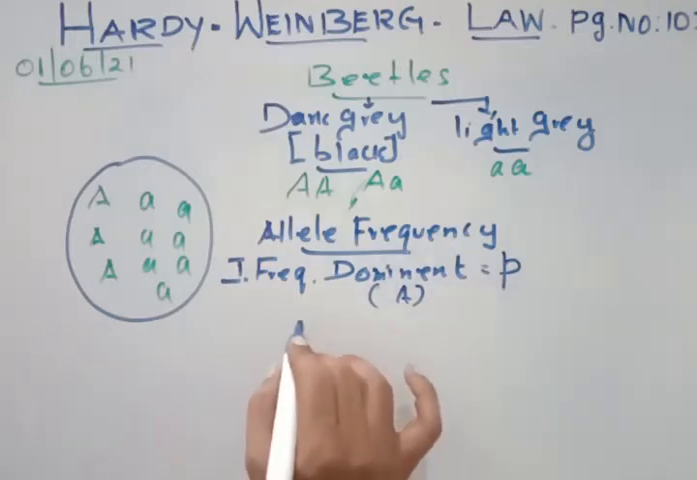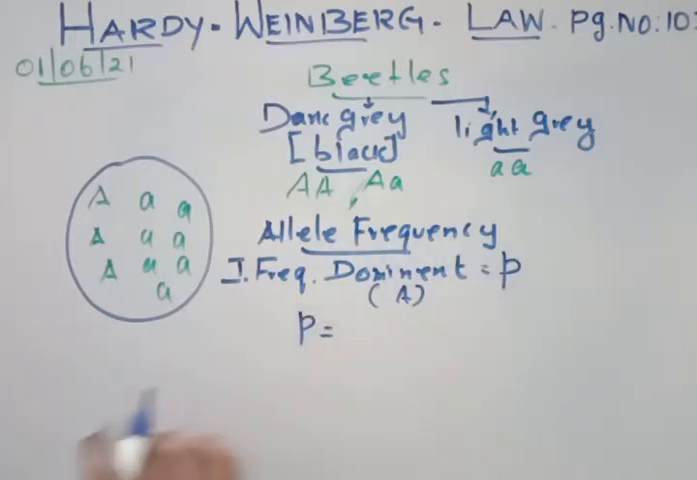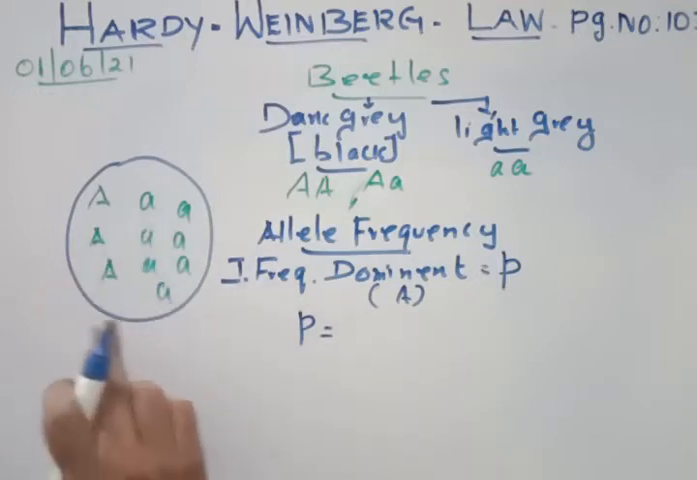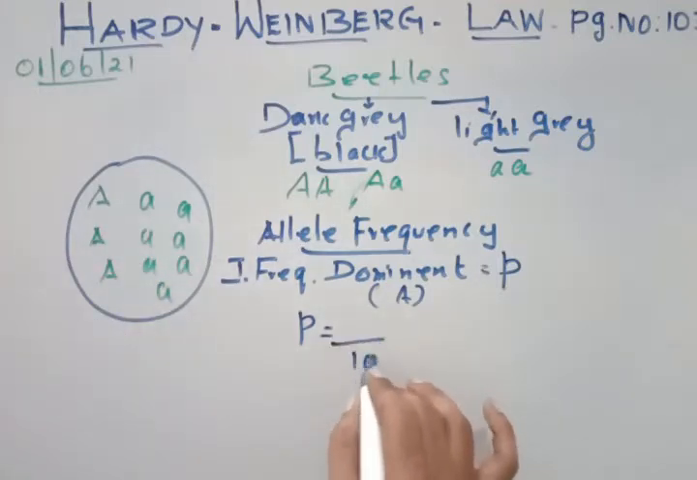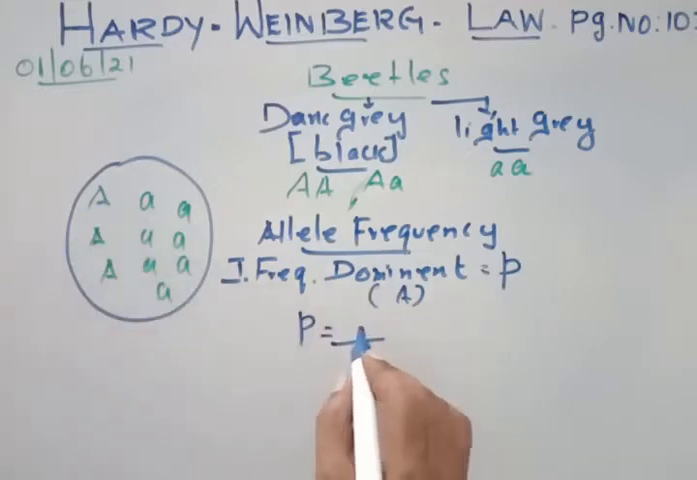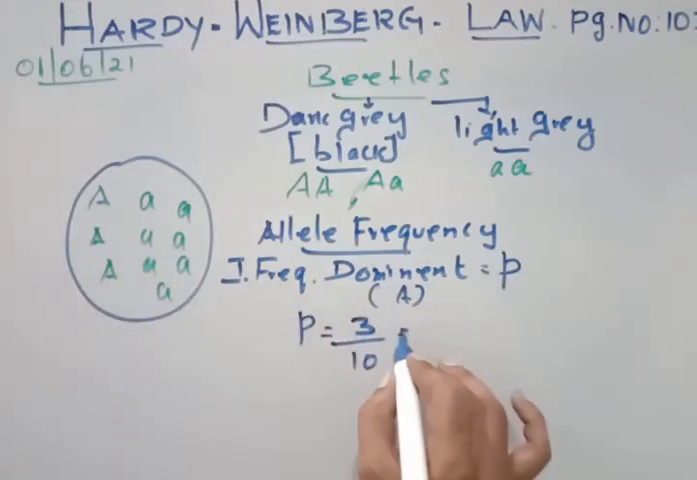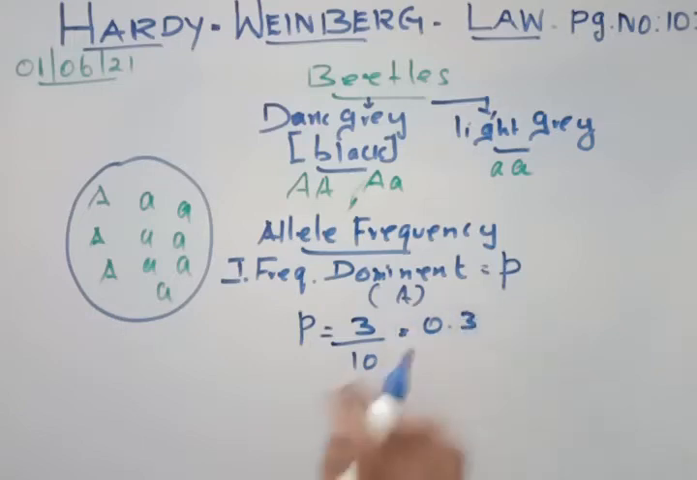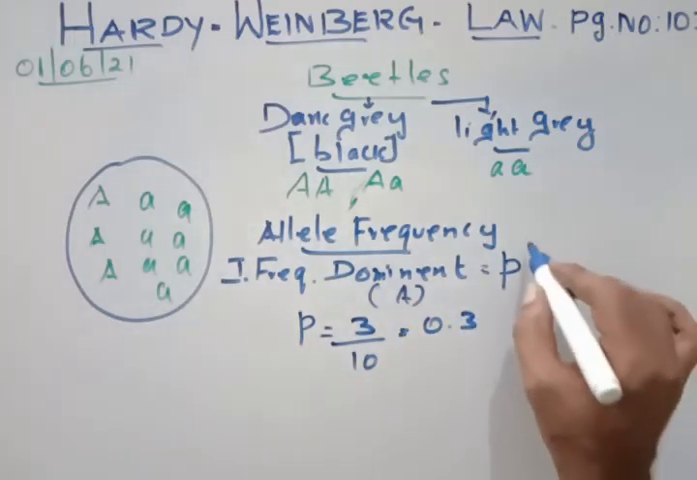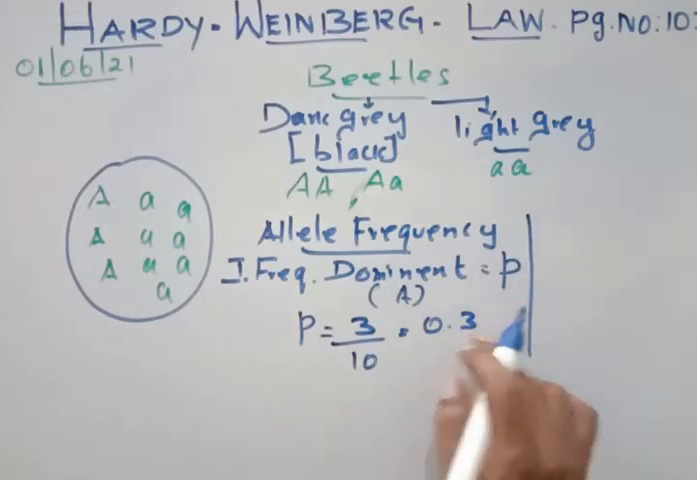So now P is equal to, out of 10 alleles, how many dominants are there? 3. So it is 0.3. Okay, this is one, the frequency of the dominant allele.